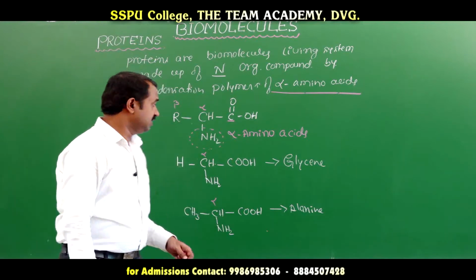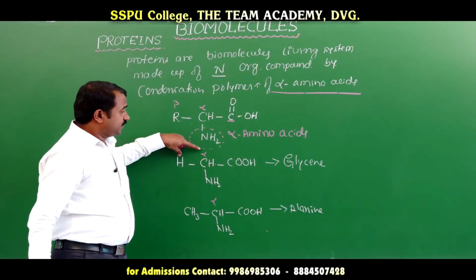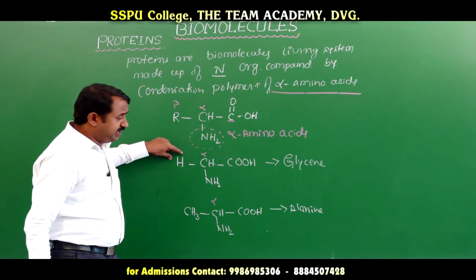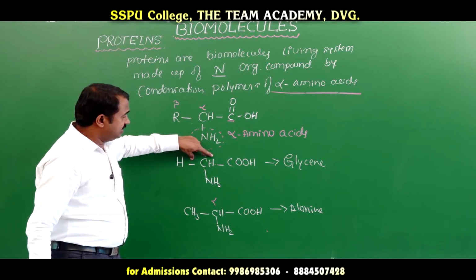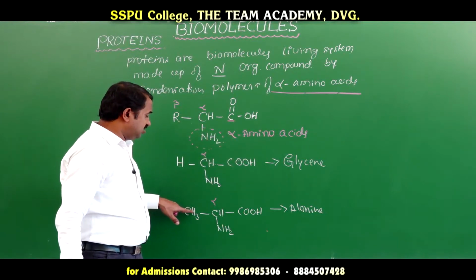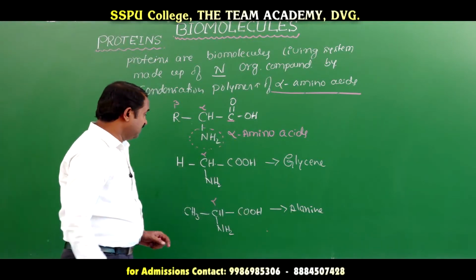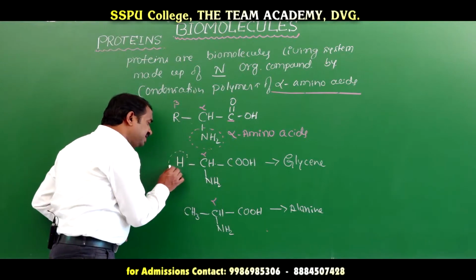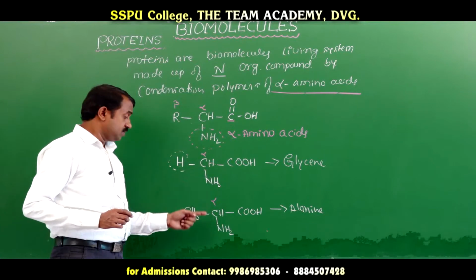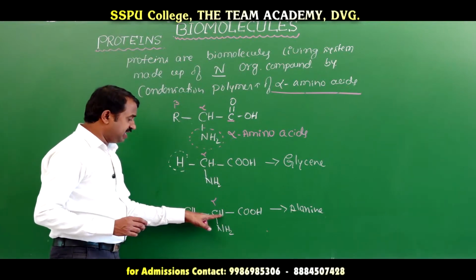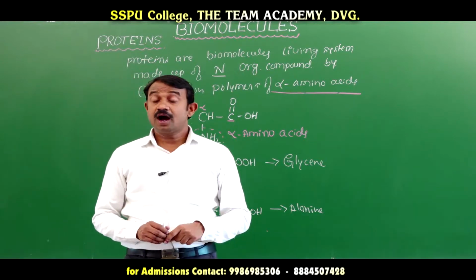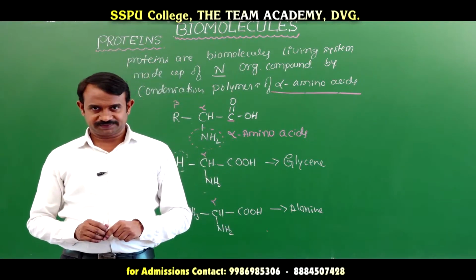Different amino acids have different R groups. If R is H, it is glycine. If R is CH3, it is alanine. When R is H, the compound is optically inactive. Otherwise, the carbon attached to four different groups is a chiral or asymmetric carbon.